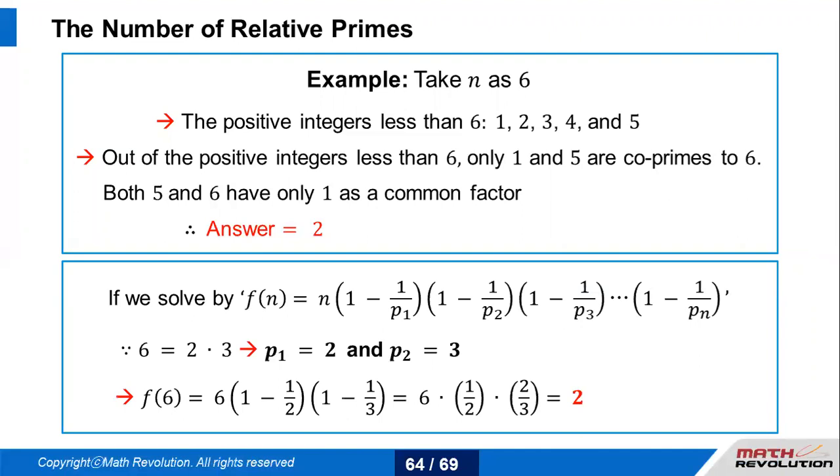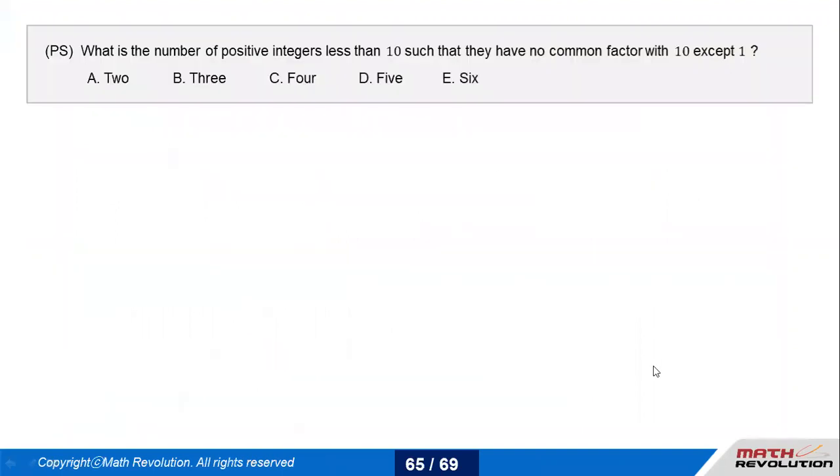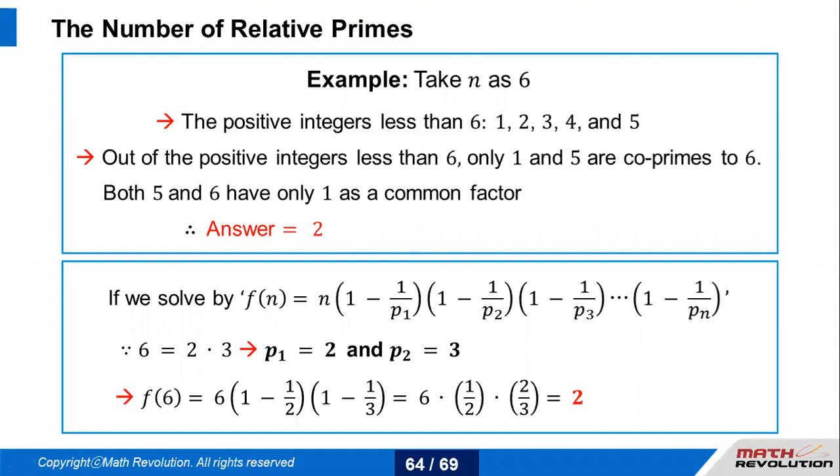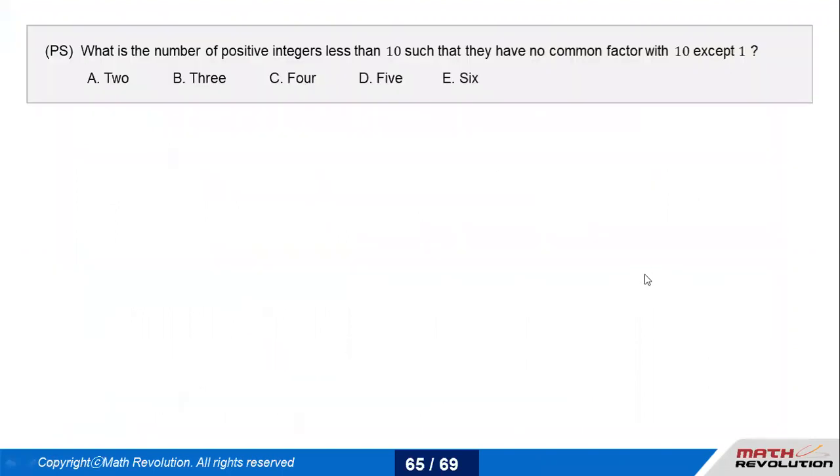If you want to solve it through this formula, 6 can be broken as 2 times 3. So there are two prime numbers. So you could take n as 6, times 1 minus 1 over 2, and 1 minus 1 over 3. 1 minus 1 over 2 is half. 1 minus 1 over 3 is 2 over 3. If you multiply, you get 2. You can apply any of the logics. I majorly apply the first one, but the second one is easier. But if you don't remember it, I'll say remember both.